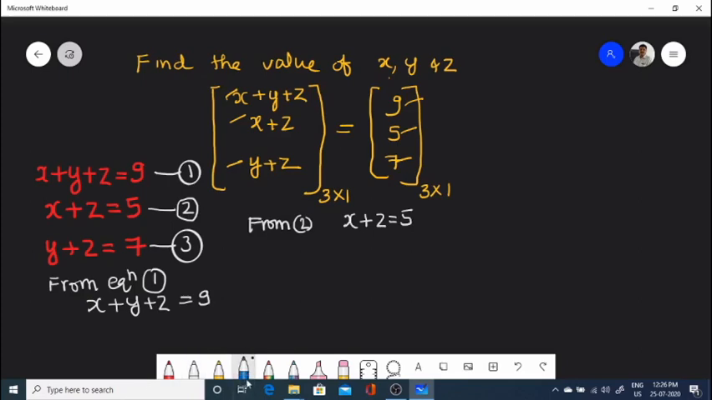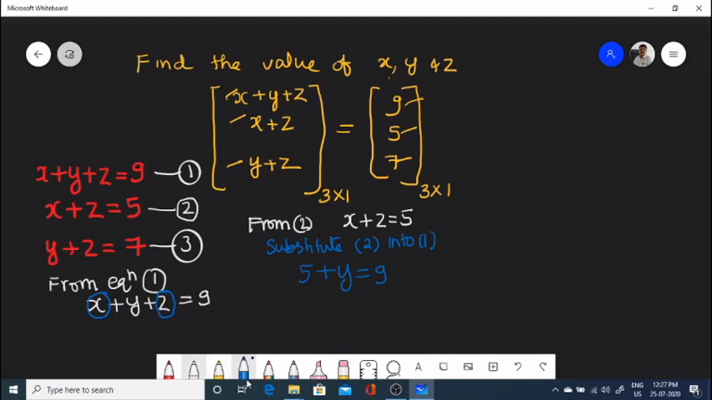Substituting this equation into 1, because we have x and z in equation 1. So the only remaining element in equation 1 is y when we substitute x plus z. So substituting equation 2 into 1, we have 5 plus y is equal to 9, because x plus z is 5.